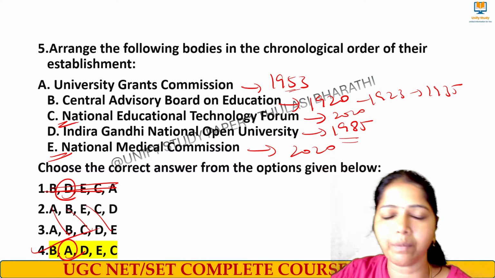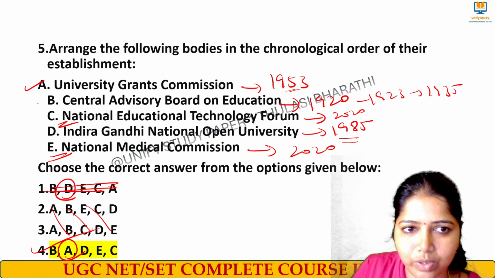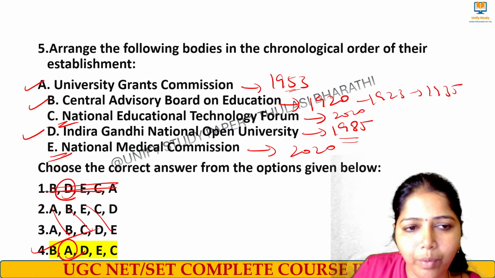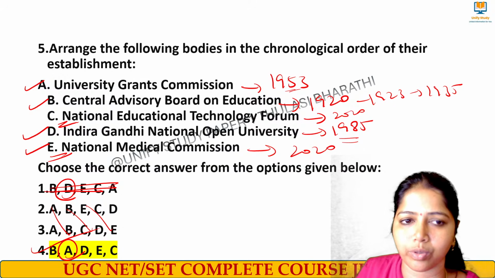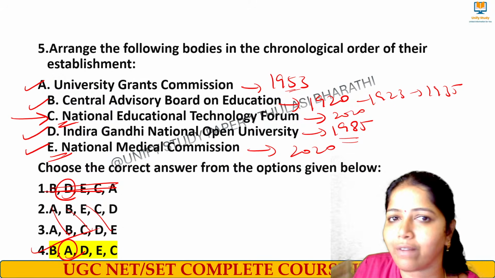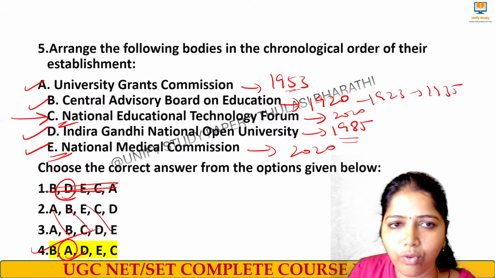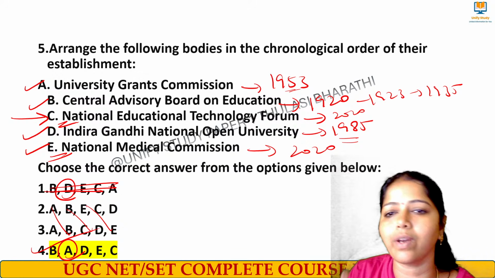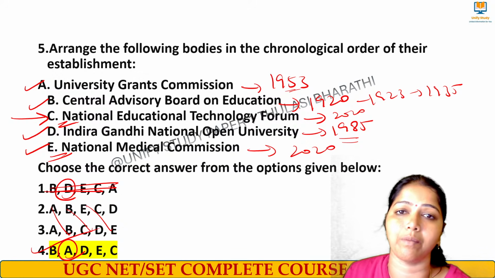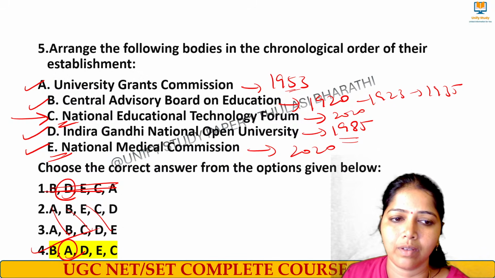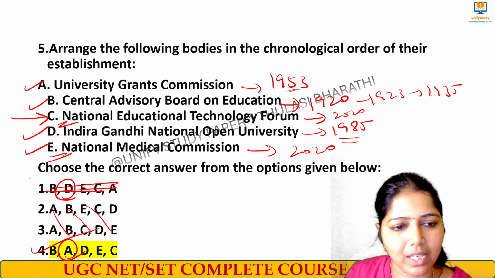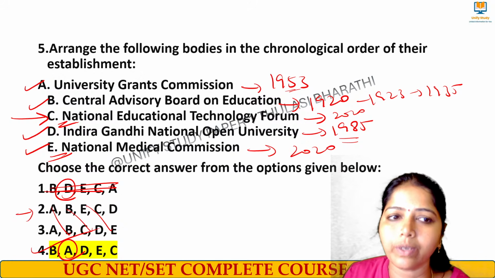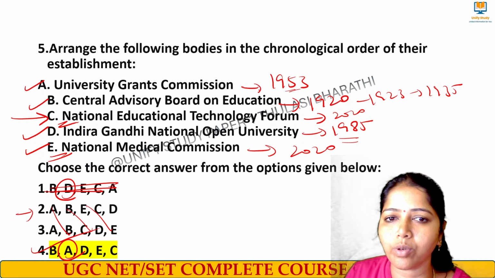See, in all the previous slides, I talked about UGC, I talked about CAB, I talked about Indira Gandhi National Open University, I talked about this one. This NETF alone we have not studied. Correct? These 4 we studied. Then tell me why you are giving me wrong answers. Three and all are coming. Please tell me. Somebody was giving option number 2. How could it come? See, CAB, Central Advisory Board of Education.